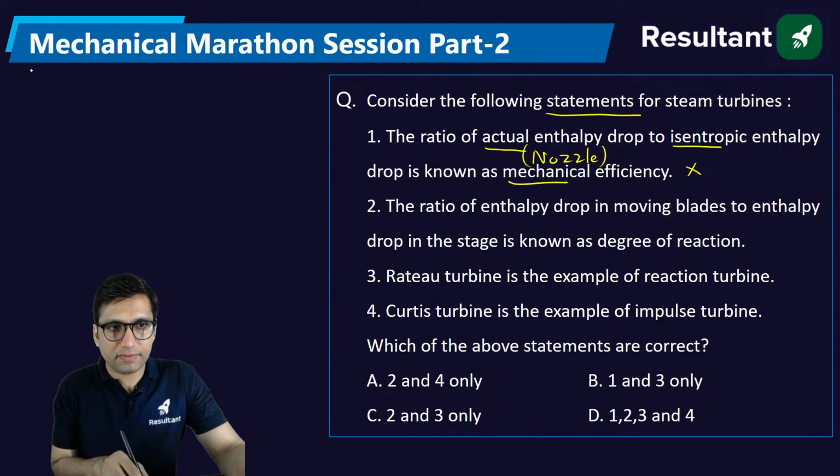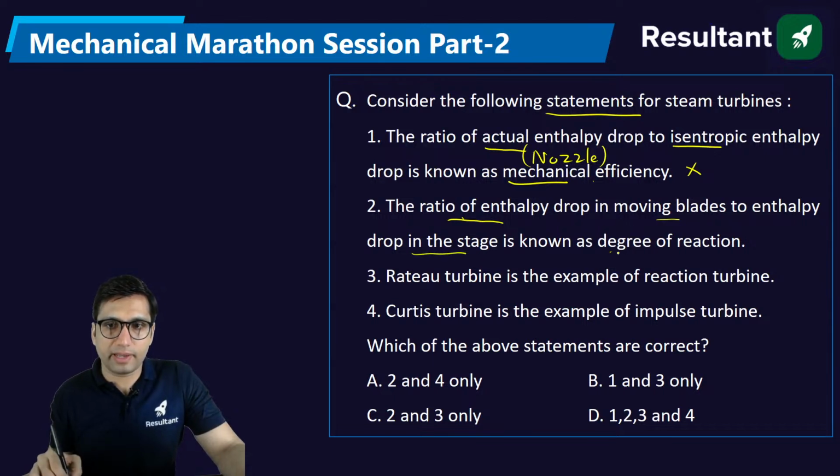This is called nozzle efficiency, not mechanical efficiency. The ratio of enthalpy drop in the moving blades to the enthalpy drop in the stage is known as degree of reaction. Yes, that is correct.